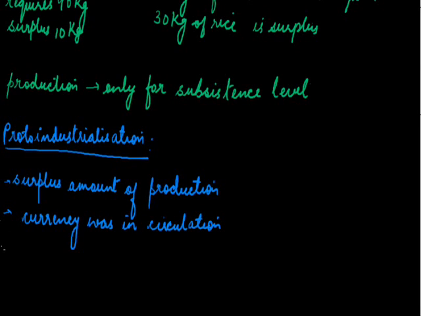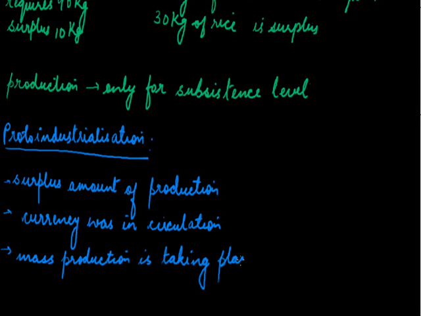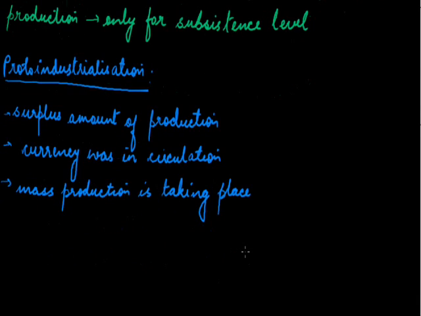That means in proto-industrialization, mass production is taking place specifically to earn profit. In barter system, there was no concept of earning profit. It is only for exchange or fulfilling the needs of one's own family. But the important point of difference between proto-industrialization and industrialization is that in proto-industrialization, the large-scale production was not based on factories.